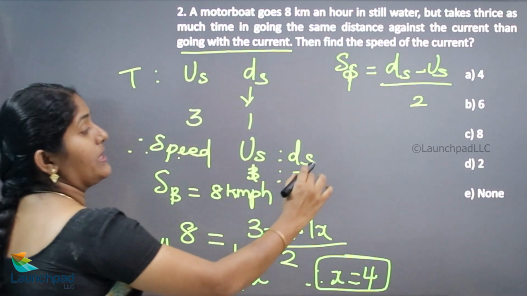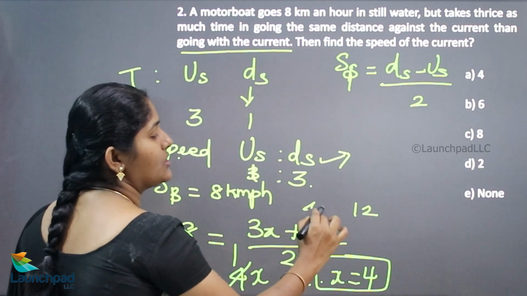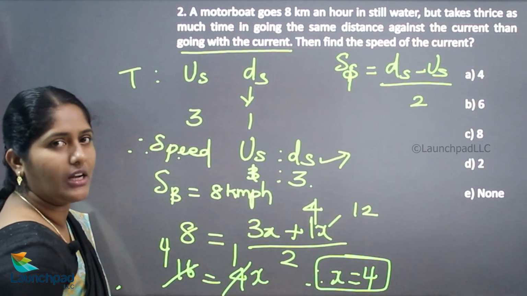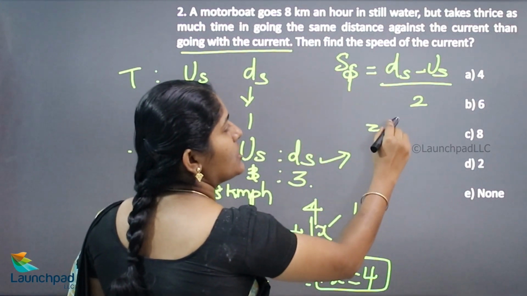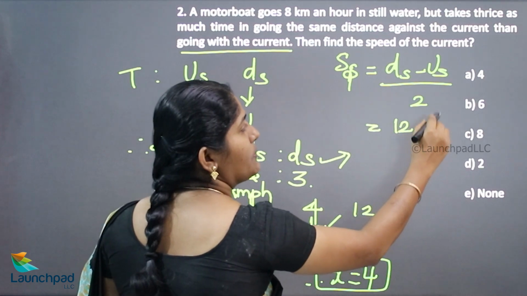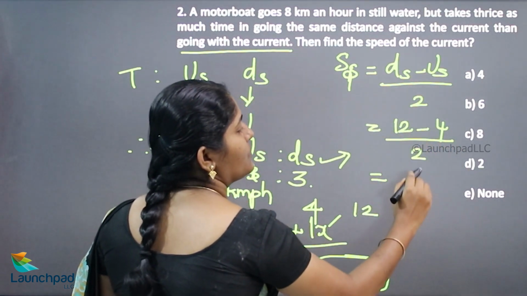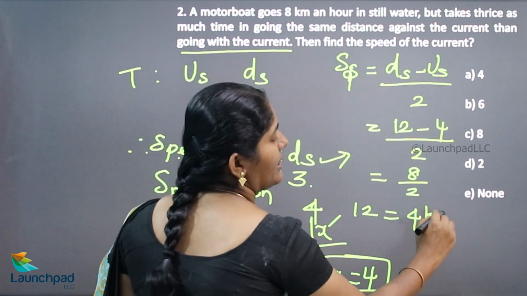Therefore, downstream speed is 3 into 4, which is 12, and upstream speed is 4 km per hour. Downstream speed is 12 km per hour. Then we'll move on to the speed of the stream. Downstream speed is 12 and upstream speed is 4. 12 minus 4 divided by 2. 12 minus 4 is 8. 8 divided by 2 is 4 km per hour.